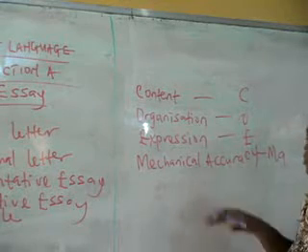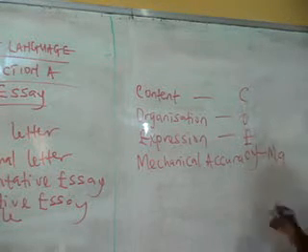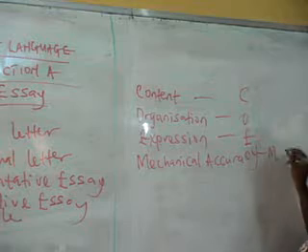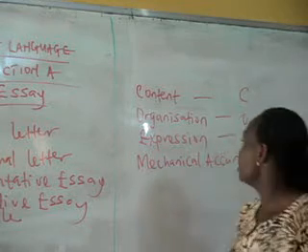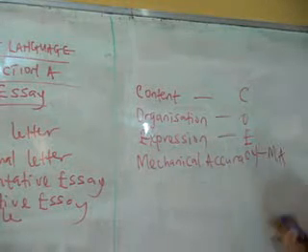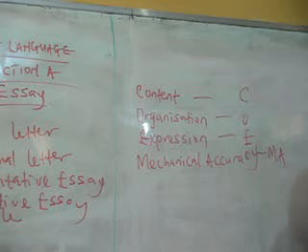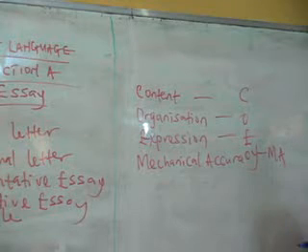I'm sure most of you have always been saying this COEMA when your teachers are grading you. The C means content, the O means organization, E means expression, then we have the MA as the mechanical accuracy.